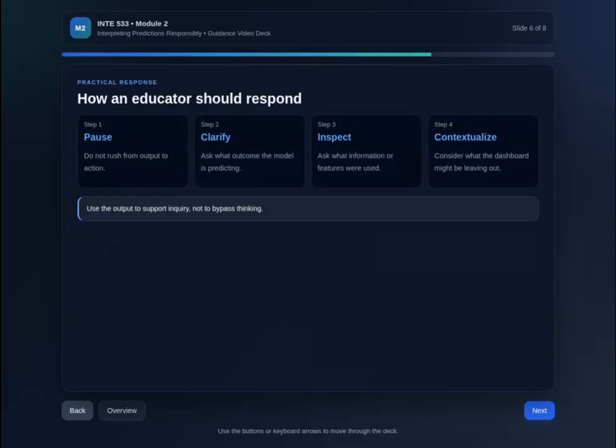So how should an educator respond in practice? First, pause. Do not rush from output to action. Second, clarify what outcome the model is actually predicting. Third, inspect what information or features were used to produce the output. Fourth, contextualize the result by asking what the dashboard might be leaving out. This is a responsible sequence. Do not ignore the prediction, but you also do not surrender your judgment to it. The output should support inquiry, not bypass thinking.